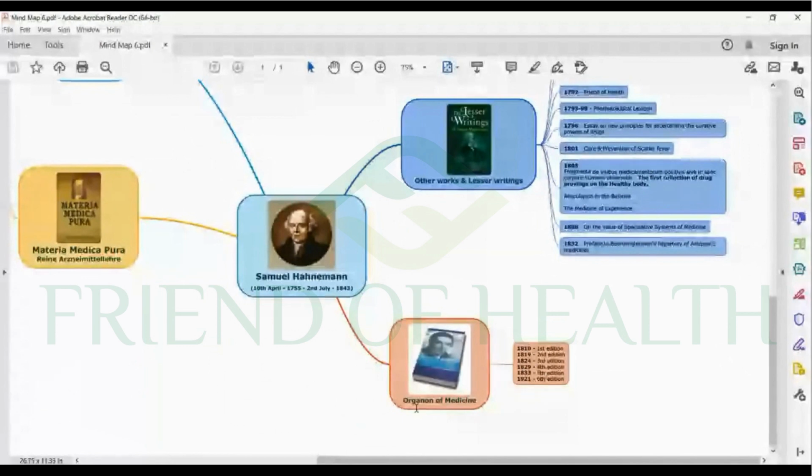After that comes the magnum opus of Hahnemann in homeopathy, the Bible of homeopathy we can say.